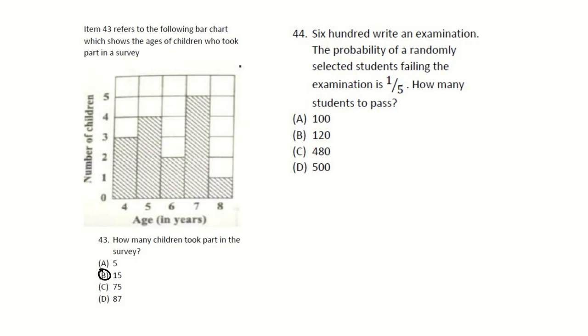600 students take an examination. The probability of a randomly selected student failing is 1/5. How many students pass? We did a question like this, but instead of telling you they failed, they told you 4/5 pass. If 1/5 failed, then 4/5 would have passed, so 4 over 5 multiplied by 600. 5 into 600 is 120, times 4 is 480. So we know 480 pass.